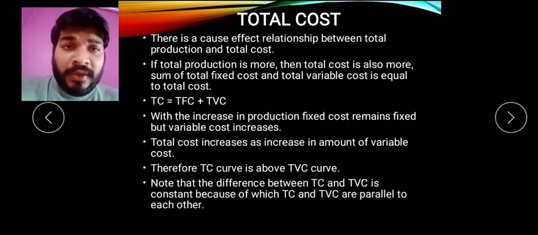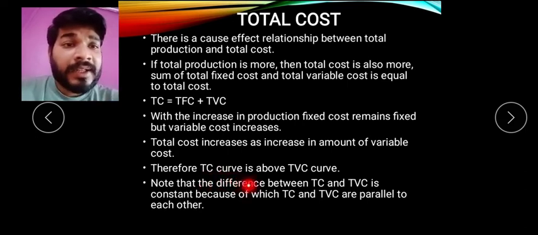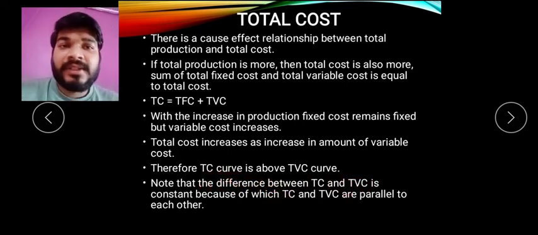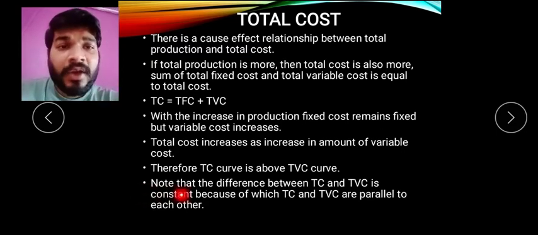Then note one point, that is an important point which I explained to you with the equation, that is the difference between TC and TVC. मतलब हमारा जो total cost and total variable cost का जो difference है वो constant है. Now what is the word constant? Constant is nothing but the fixed cost which remains fixed.